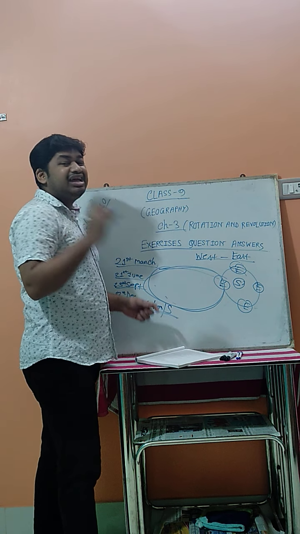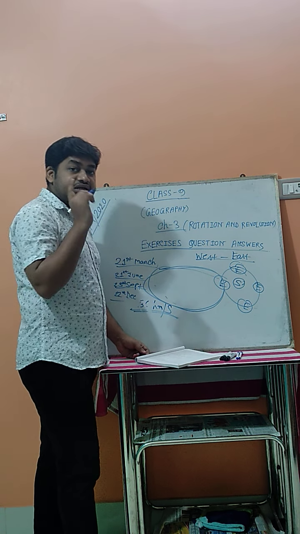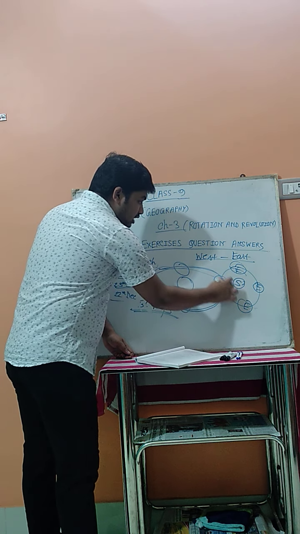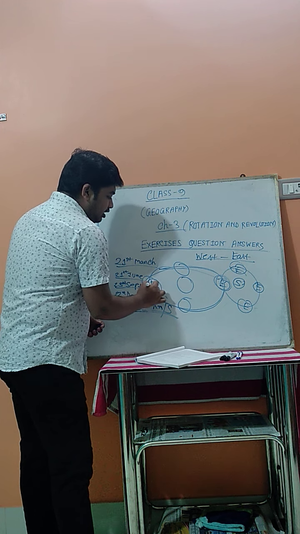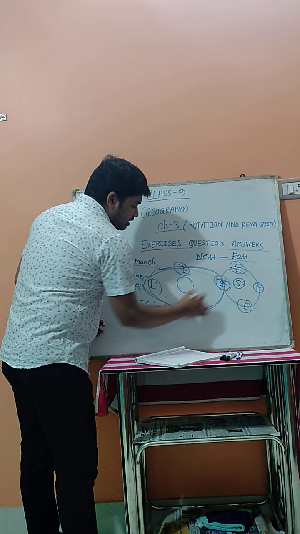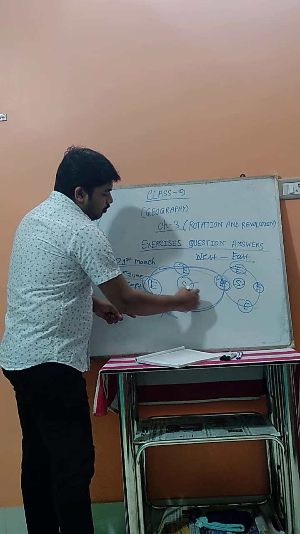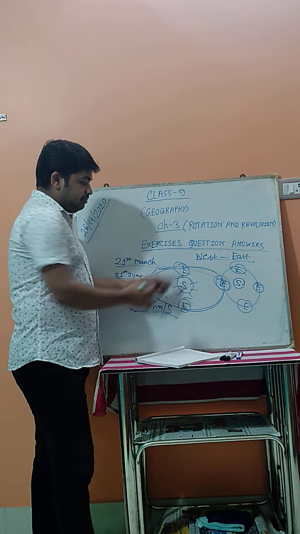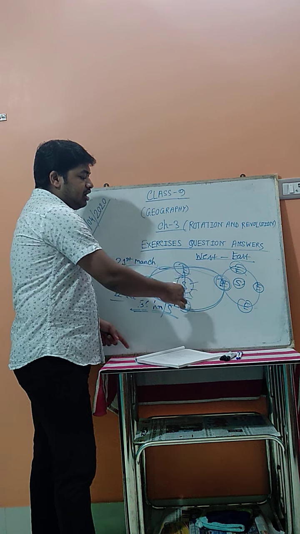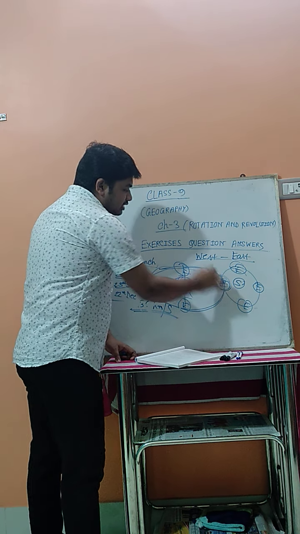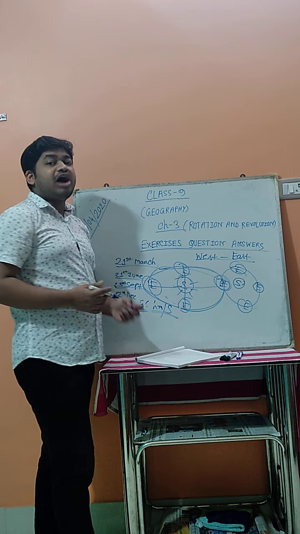What is it called? Elliptical in shape. That is why the sun does not always come closer to the earth's surface, especially when the earth comes in the front portion of the sun. When the earth comes in the front portion, in these two times in the vertical way, the earth comes very close to the sun. But when it goes in the east-west direction, it goes far from it.